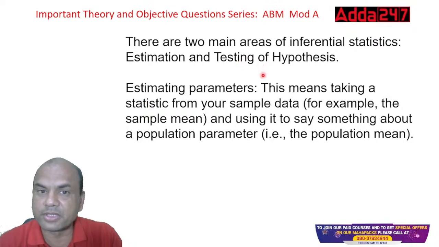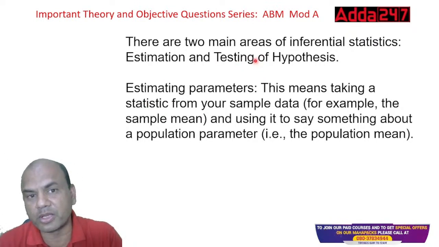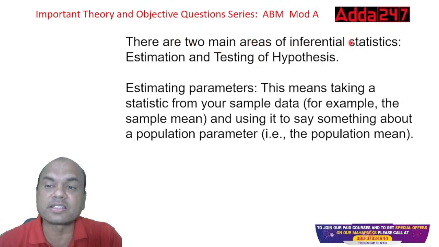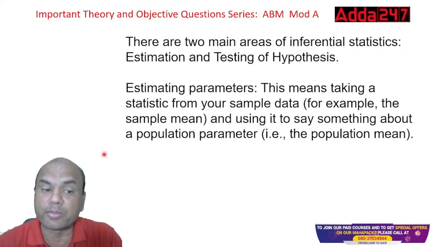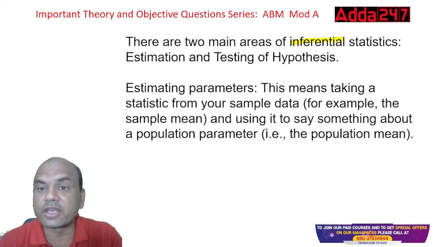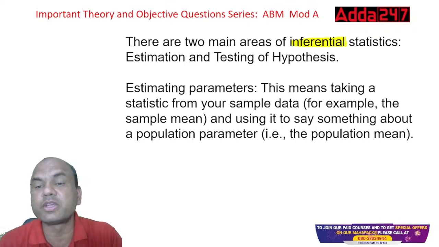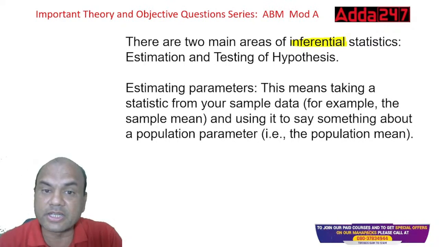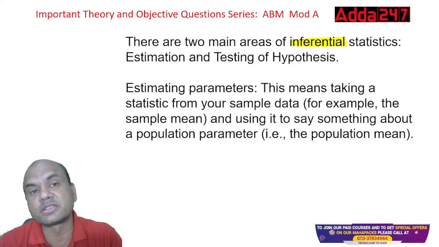Today we'll be studying some theory and some part of the numerical. There are two main areas of inferential statistics, an important topic in your ABM. Inferential means that you can draw inferences. One is estimation and the second is testing of hypothesis.